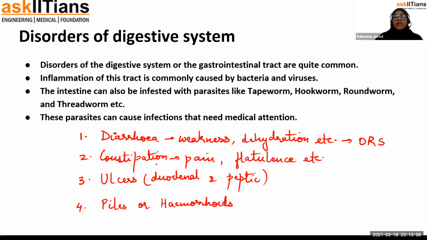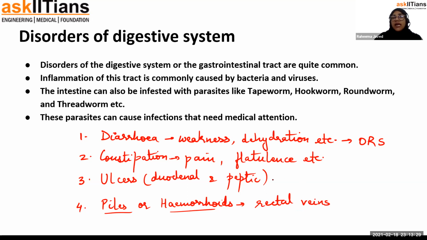And constipation is sometimes associated with piles and hemorrhoids also. In piles, the rectal veins which are present in the rectum region get inflamed, and they start bleeding. That's why hemorrhoids also, just like constipation, is a very painful disease.